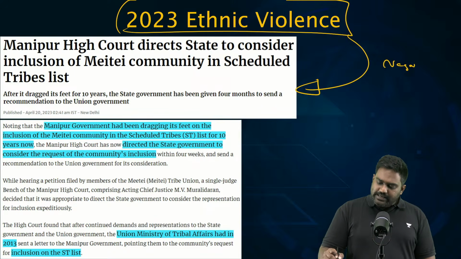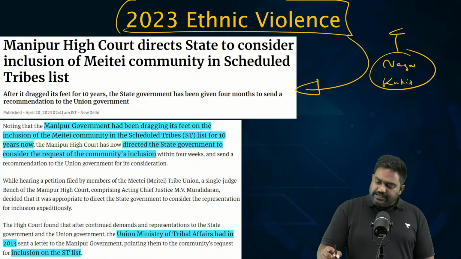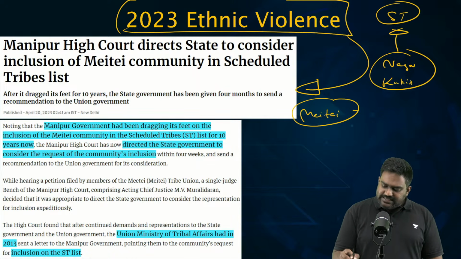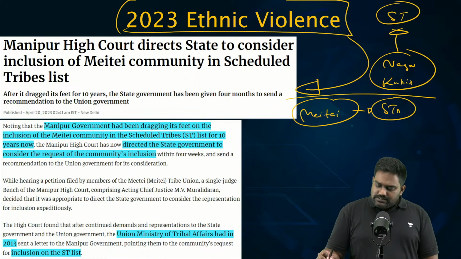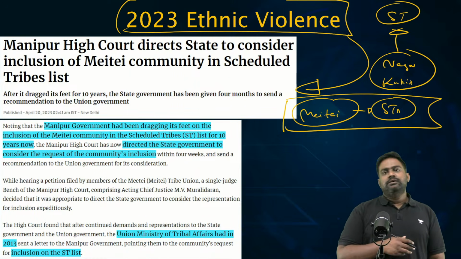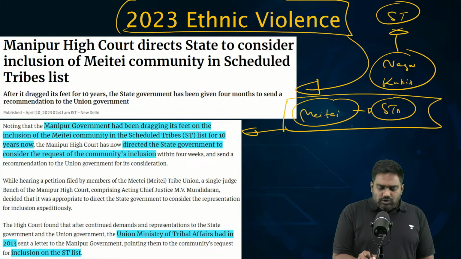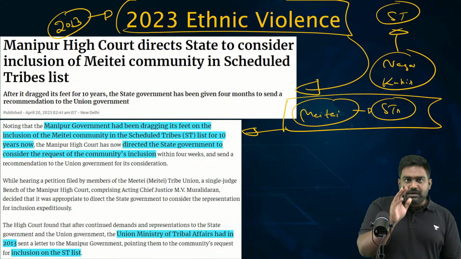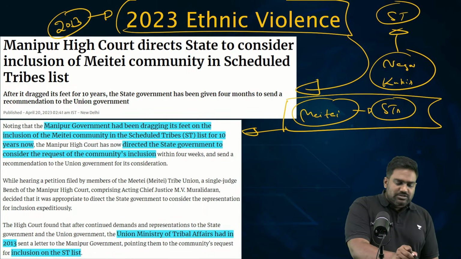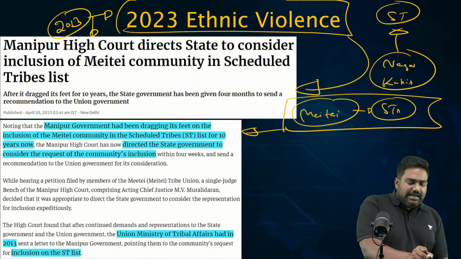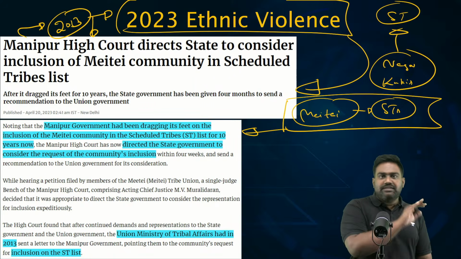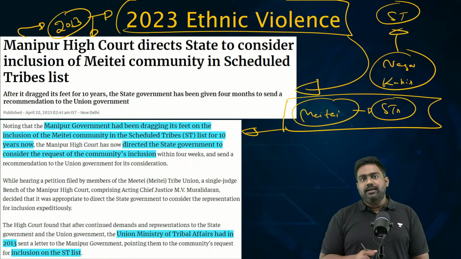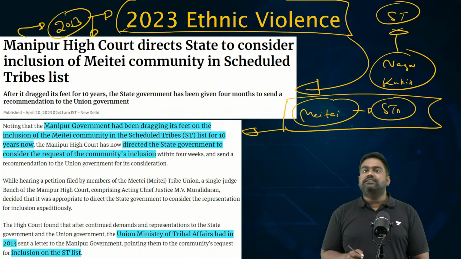Since Nagas and Kukis have had ST status right from the 1950s, Meitis also have been demanding ST status for a long time, citing the lack of development, the backwardness, the limited land and resources they have. In 2013, the then Manmohan Singh government had even set up a committee under the Tribal Affairs Ministry to study the demand. This committee had recommended that ST status should be provided to Meitis as well. This report was submitted to the Government of Manipur and the Government of India as well. But no action had been taken by the government.